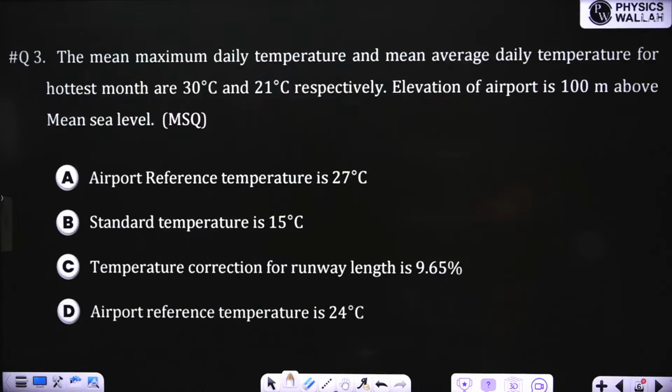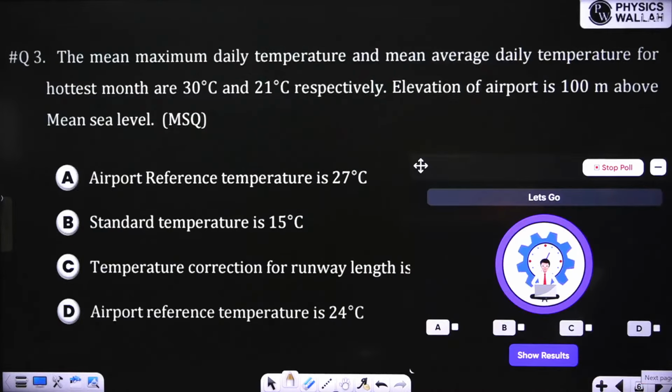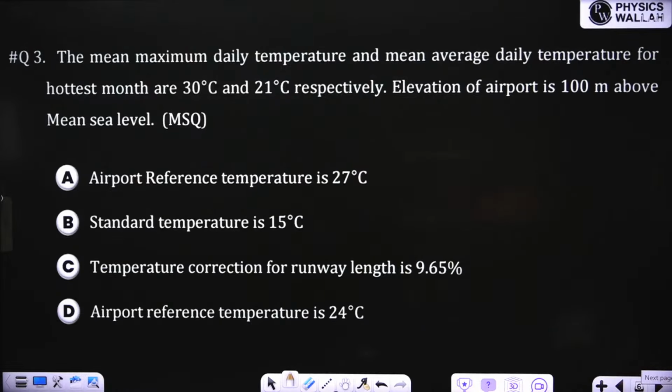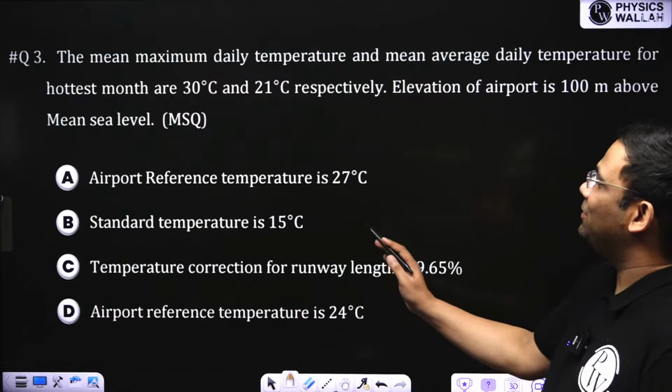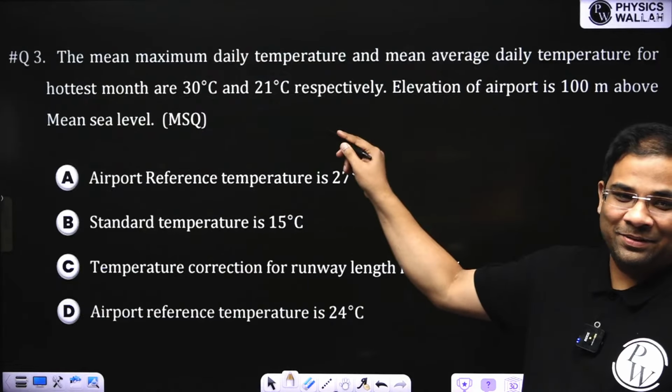Very good. Again, you just need to know the basic formulas. The standard temperature is not 15 degrees because it is not at mean sea level.